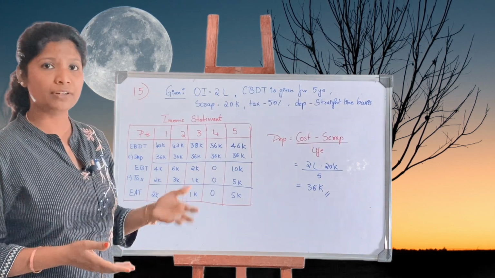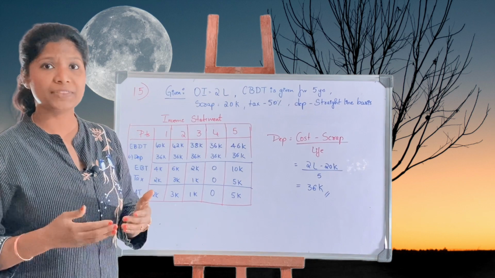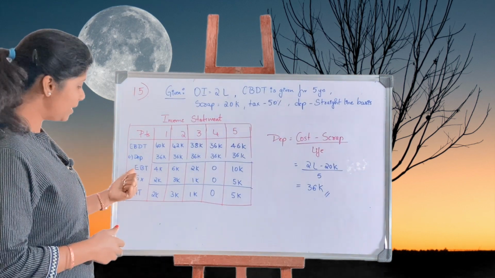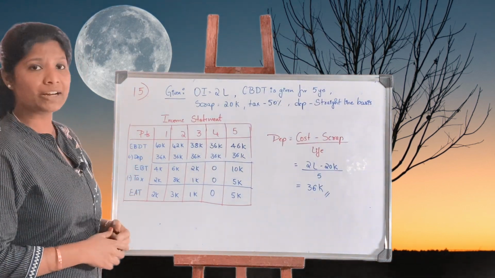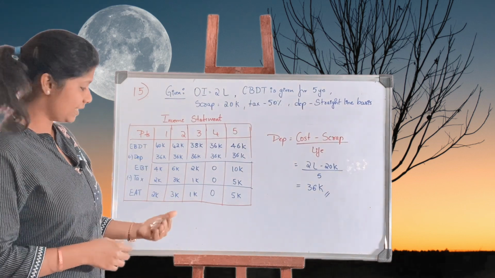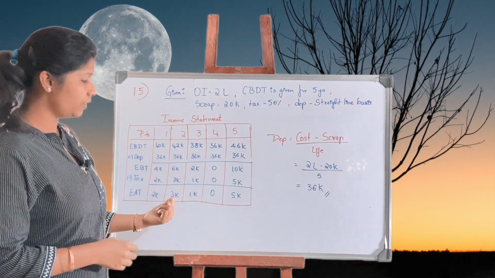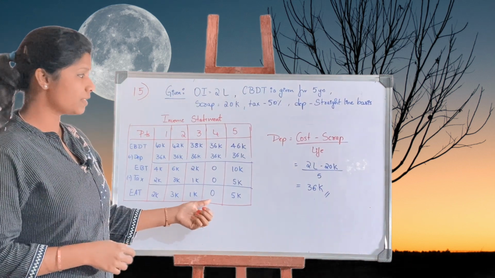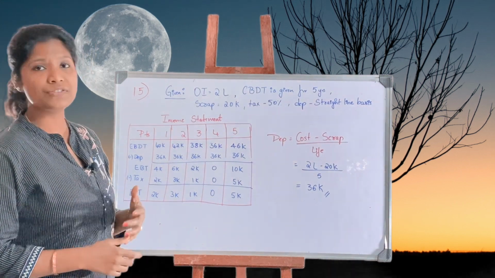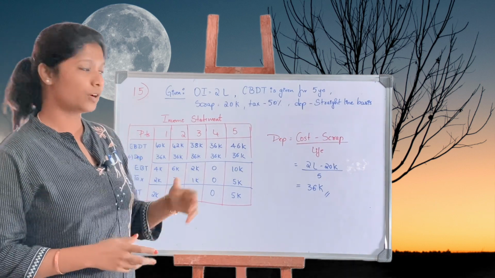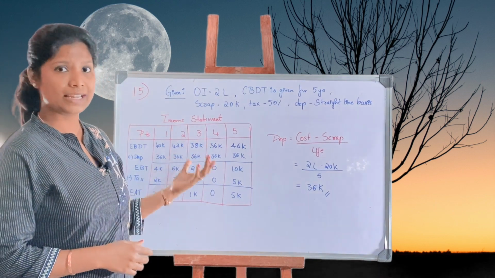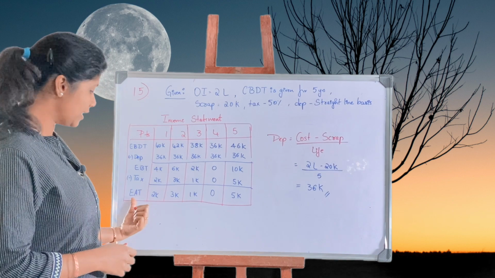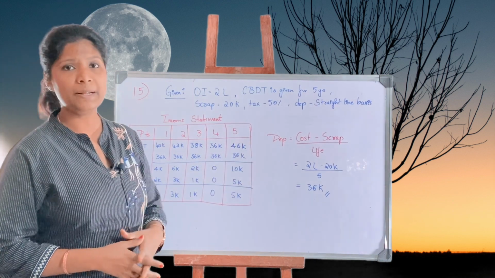So finally for accounting rate of return we need earnings after tax. So EBT minus your tax, you will arrive at earnings after tax. 2,000 in the first year, 3,000 in the second year, 1,000 in the third year, nil in the fourth year, and the final year is 5,000 rupees. Okay, so this is just the first part, the income statement, where we have found earnings after tax and calculated the depreciation.